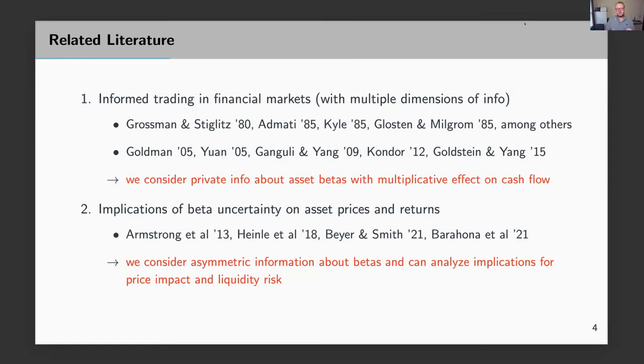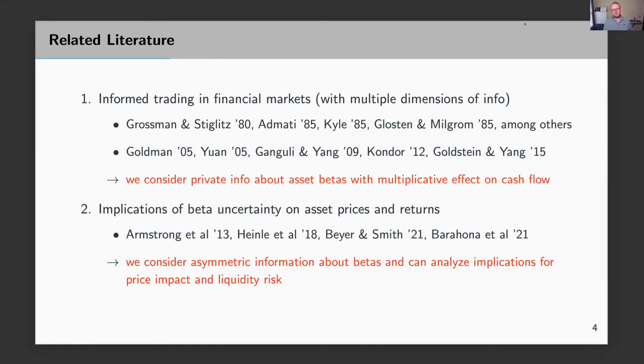The crucial difference is, however, that we consider an additive shock and a multiplicative shock. So the existing literature has not looked at acquiring beta information. And this is really different because beta information is a multiplicative shock that also affects the variance and not only the expected cash flow. And a nice feature of our model is that we can actually turn beta into an additive shock. And I will show you that our main results go away if that happens. So that in turn means that the multiplicative nature of beta is driving our results.